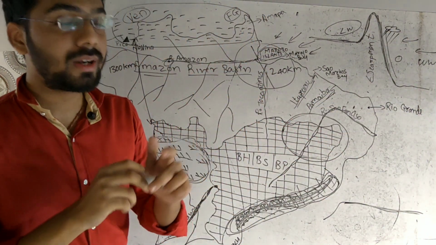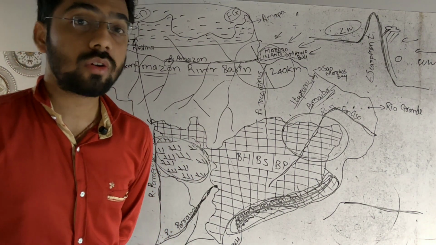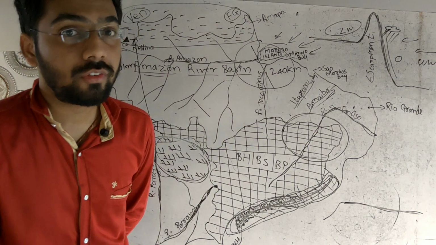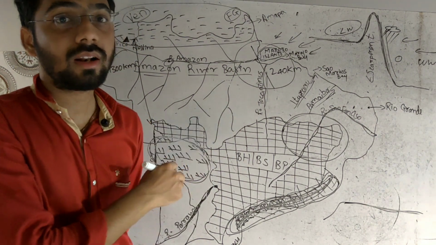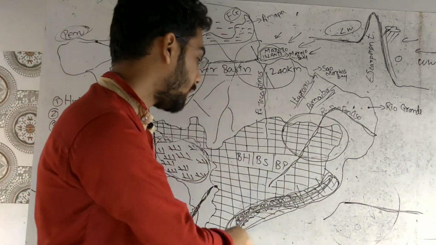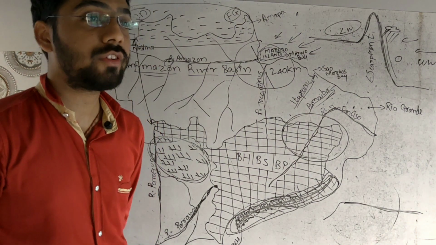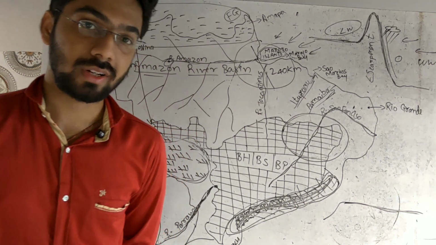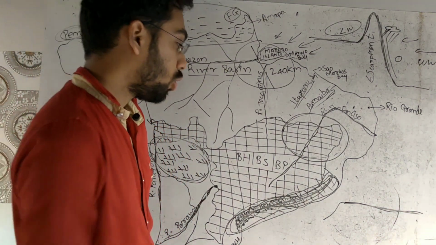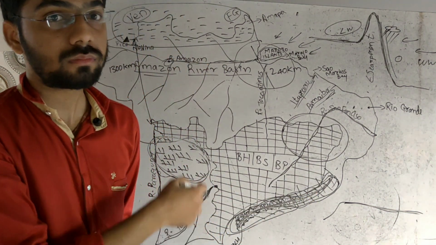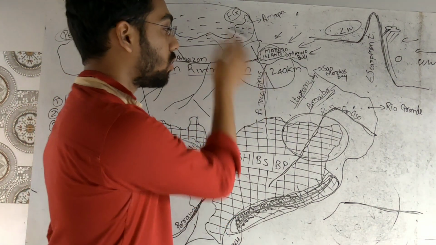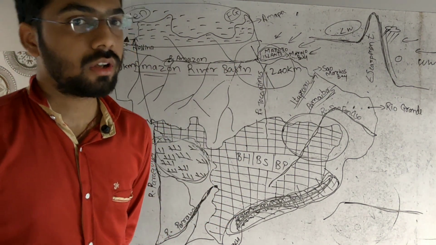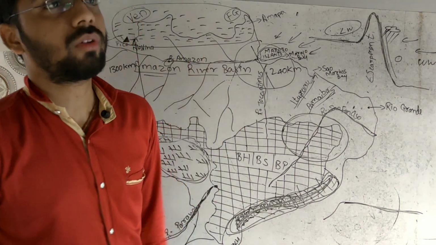So though escarpment is occupying a very small area, because of that slope and height, the effect it has on the Brazilian climate is why the escarpment is a different physiographic division, as Brazil has defined it. So escarpment is nothing but the mountain kind of thing.